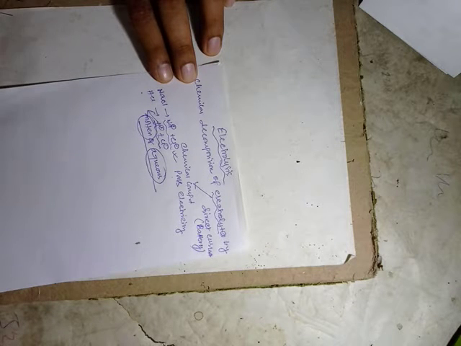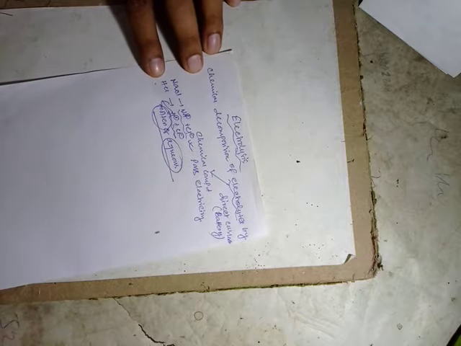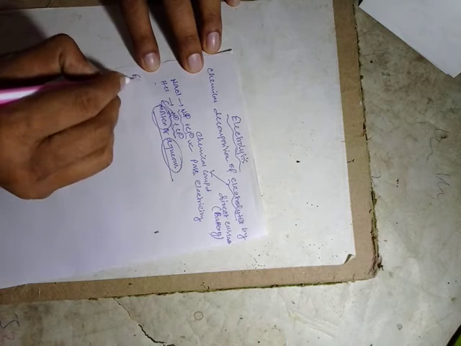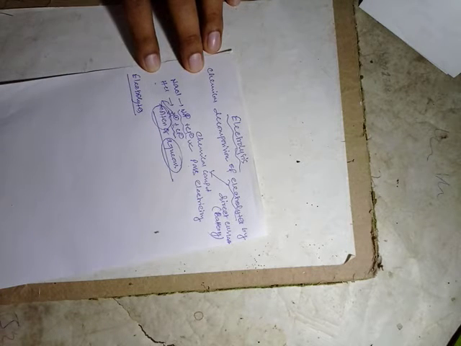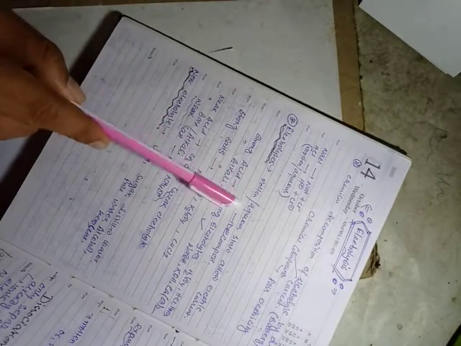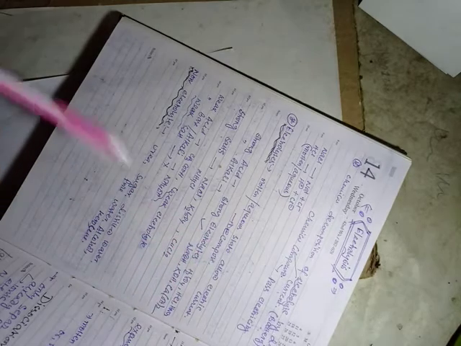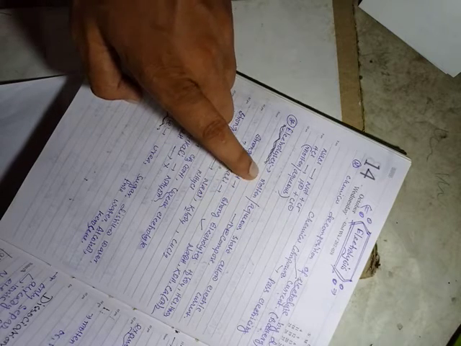These ions will move here and there inside the electrolyte. How? One by one you will understand, no problem. Let's move forward. Electrolytes more elaborately. More elaborately, electrolytes mean molten or aqueous state allows electric current. I'm showing my note for your better understanding. Here you can see molten aqueous state allows electric current. So electrolytes should be present in molten or aqueous state.